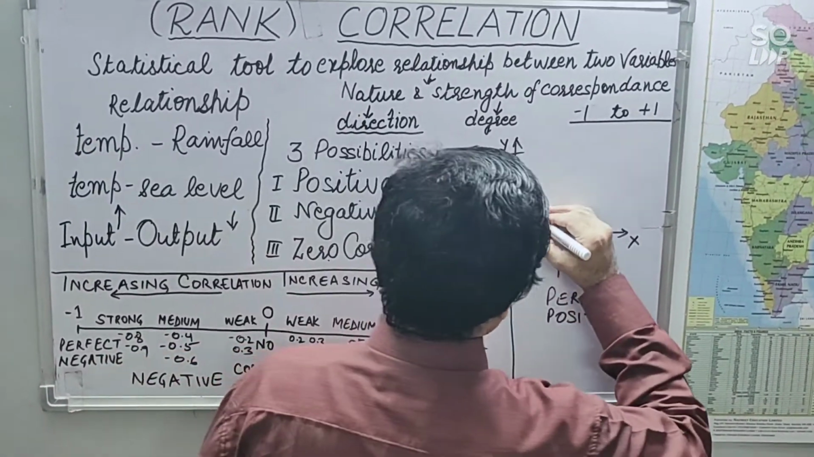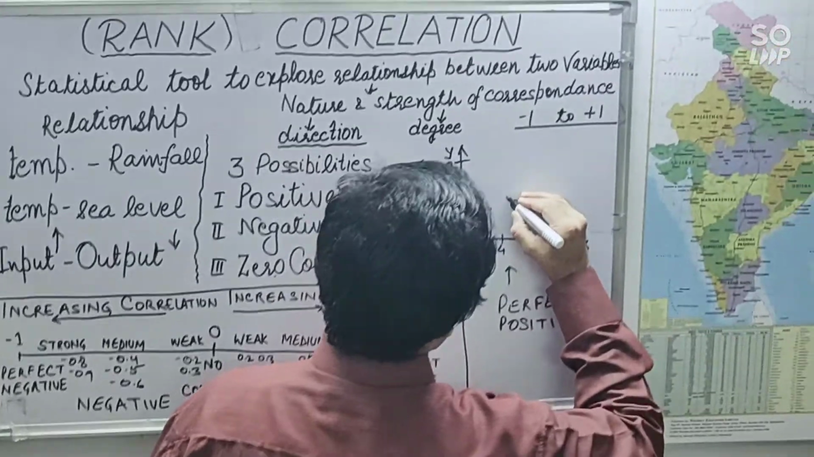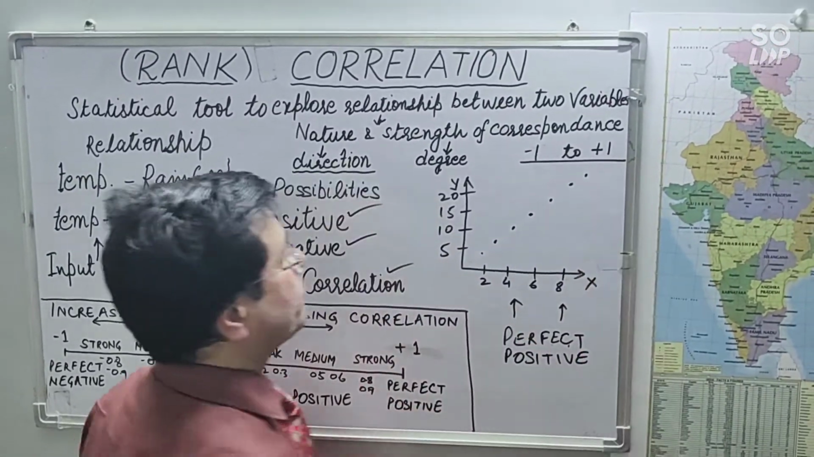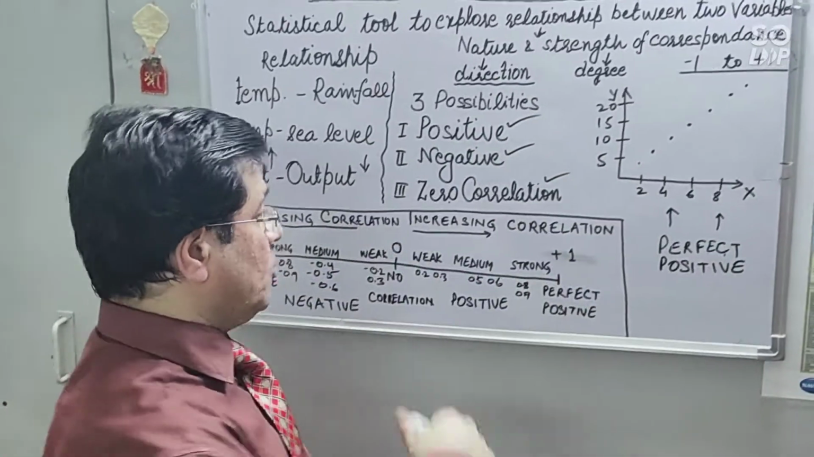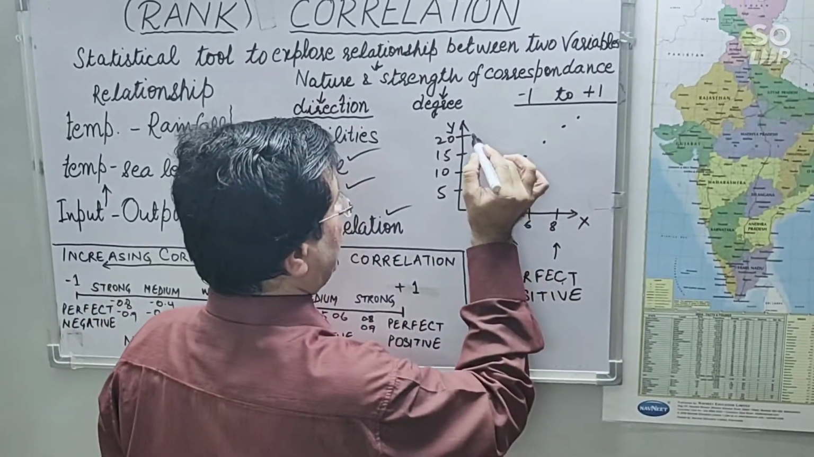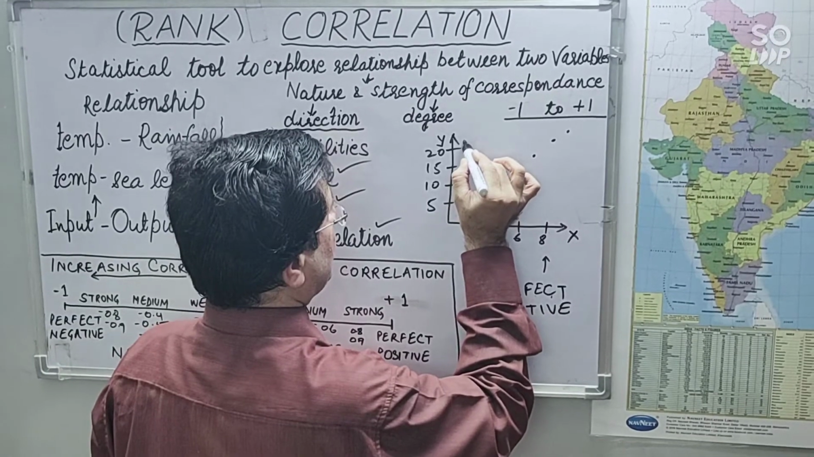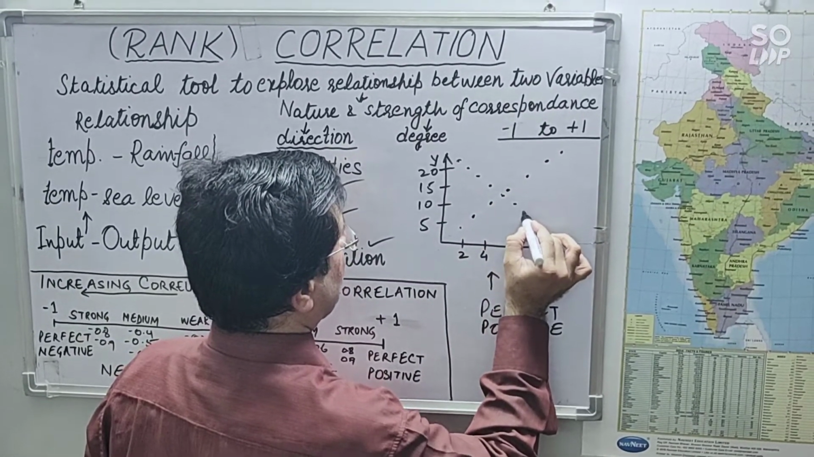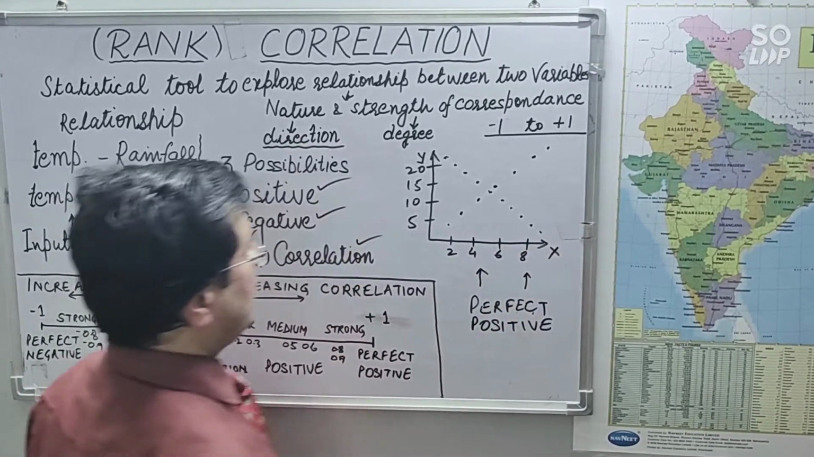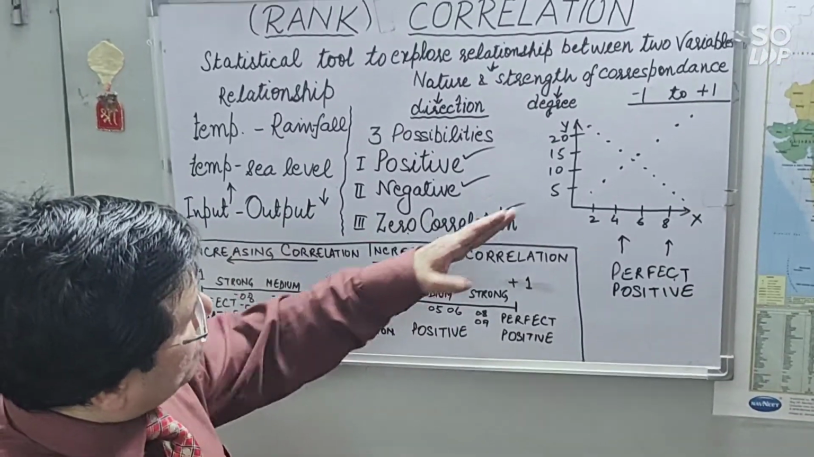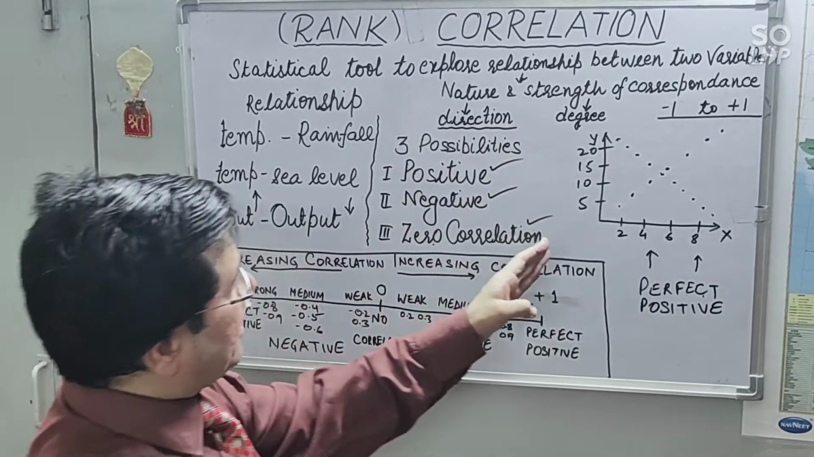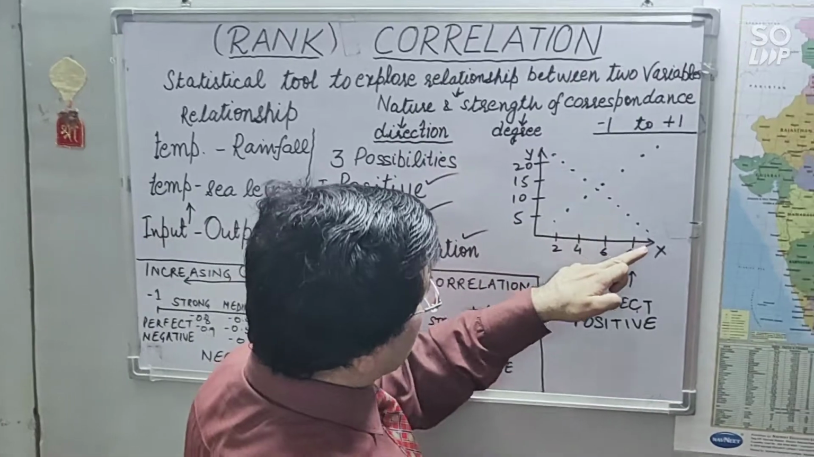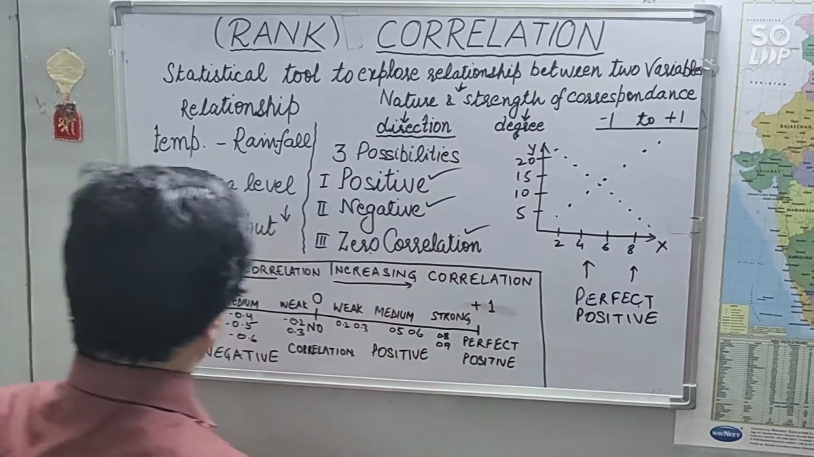One variable's values are increasing, suppose, and when we plot the values of the other variable, they are decreasing, right? So in one case one variable's values are increasing, in the other case values are decreasing.